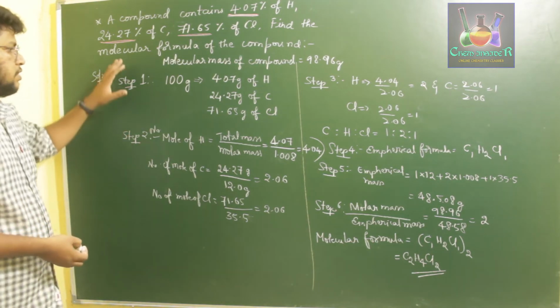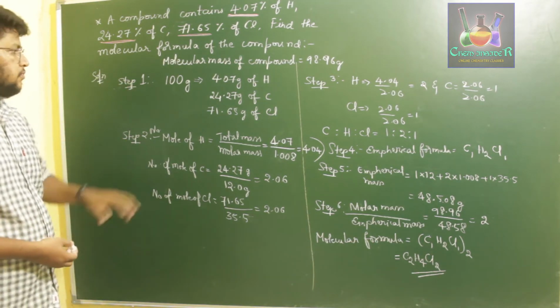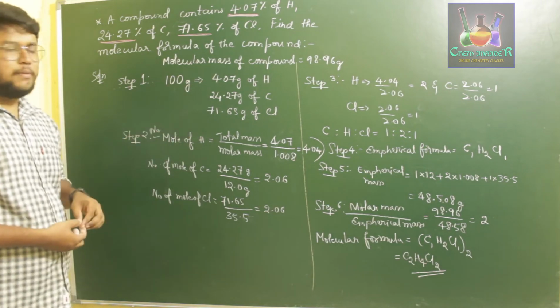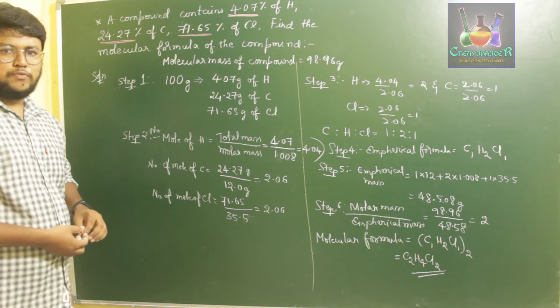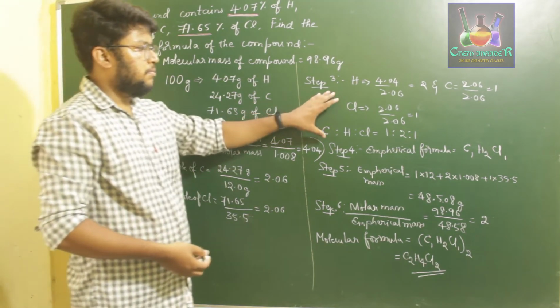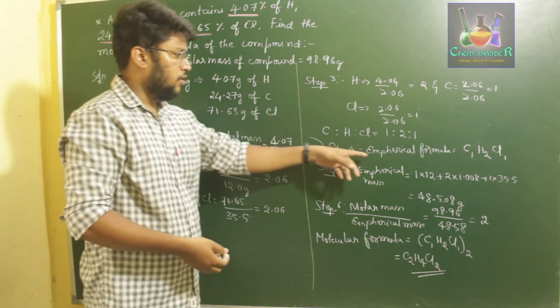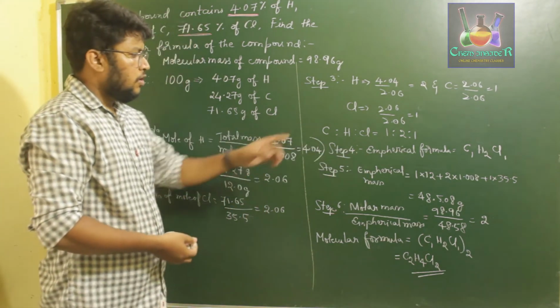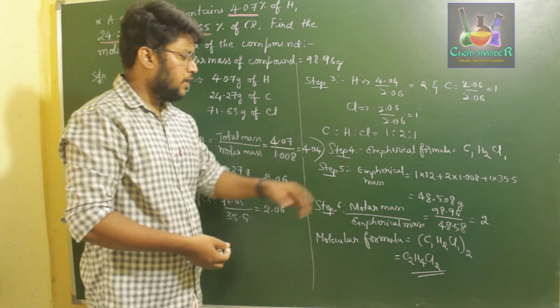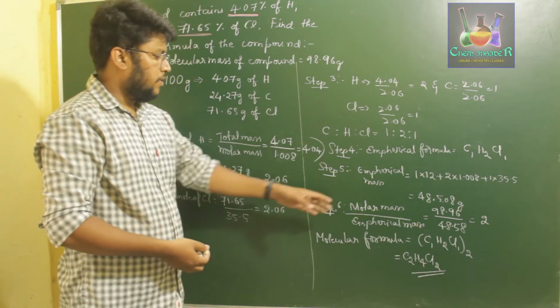So first, we need to solve all these steps. In step 1, we need to find the mass of each element with respect to 100 grams. Next, we need to find the number of moles of each element present. Next, we need to find its simple ratio. Using that simple ratio, we write the empirical formula. Using that empirical formula, we find the empirical mass. Once we find the empirical mass, we divide the molar mass by it,